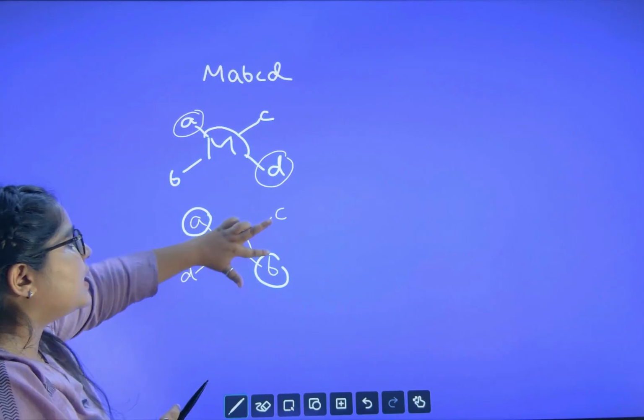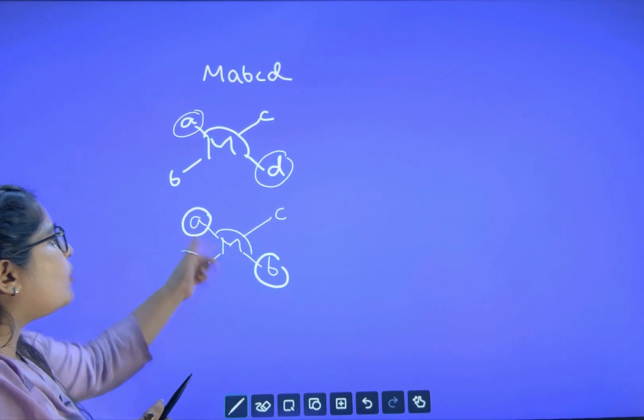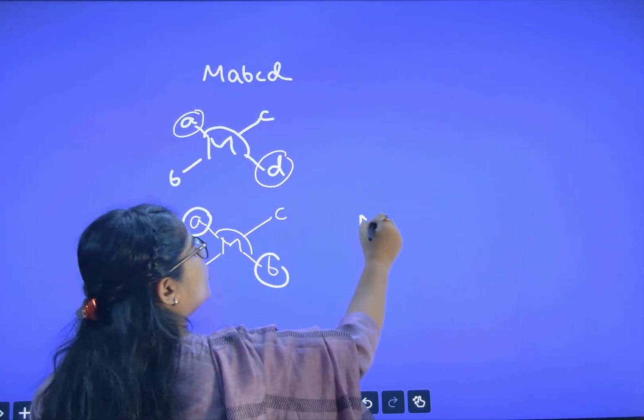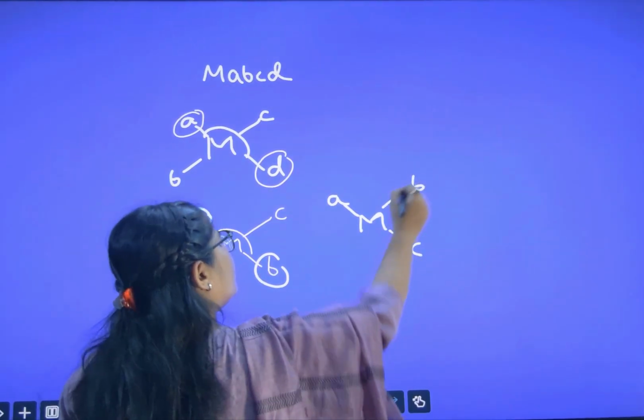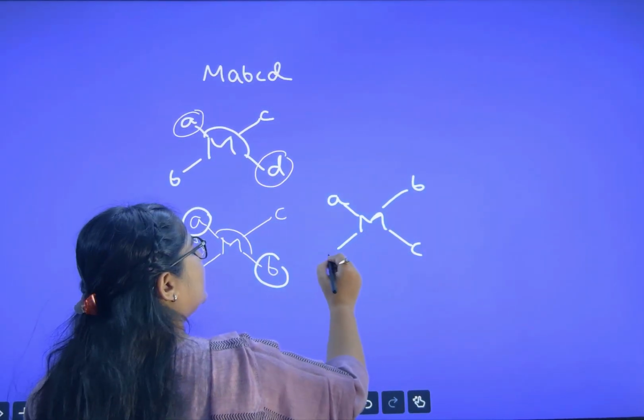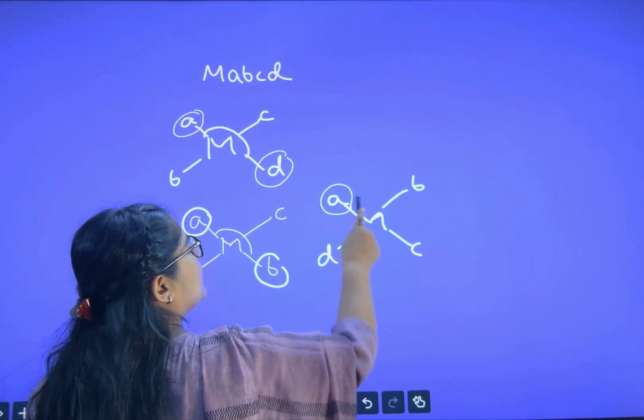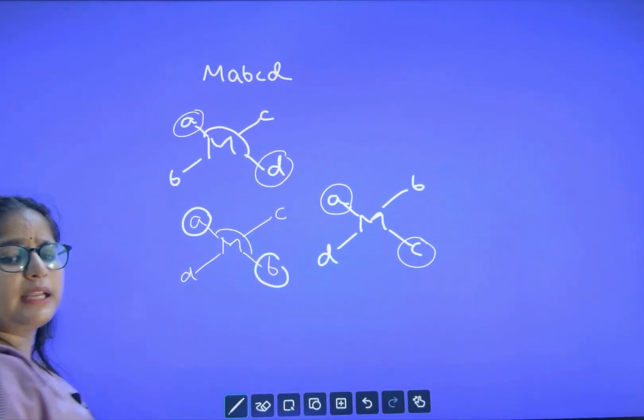I can switch this. I can make C opposite of A, right? The third possibility, one more possibility, I switch it. So C will come here. We will keep on flipping until or unless we are getting different isomers.